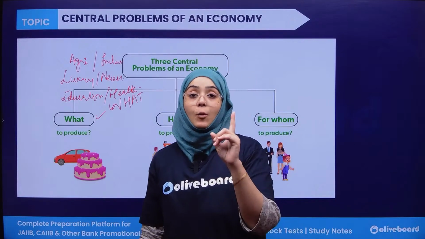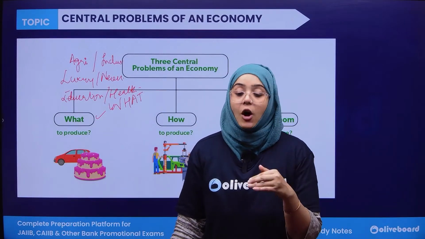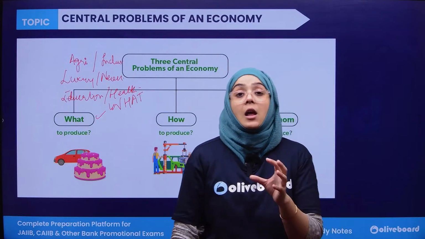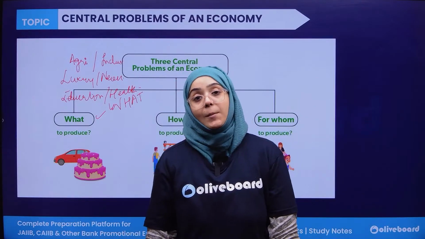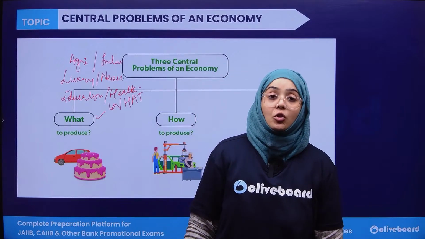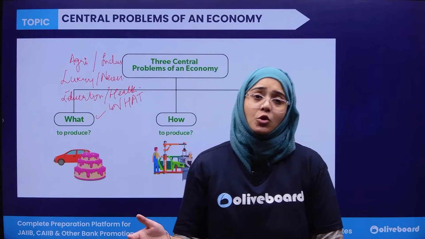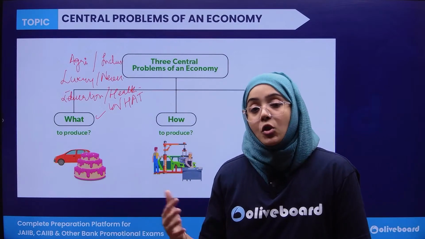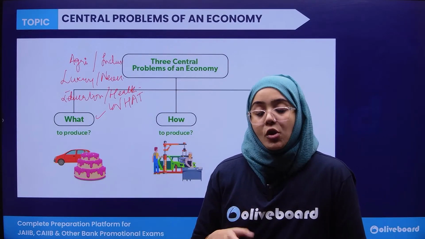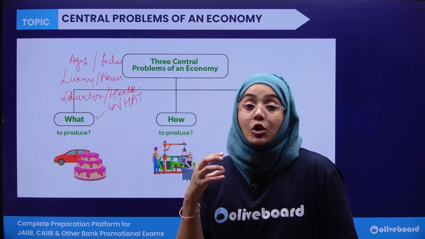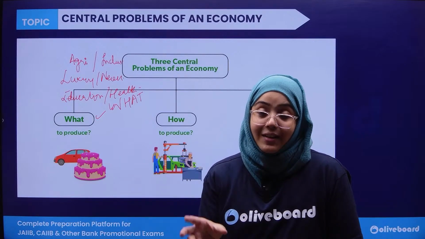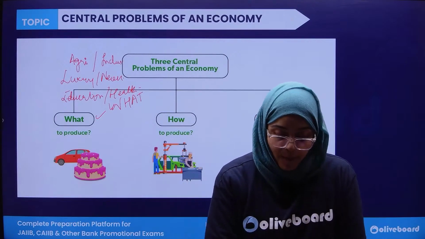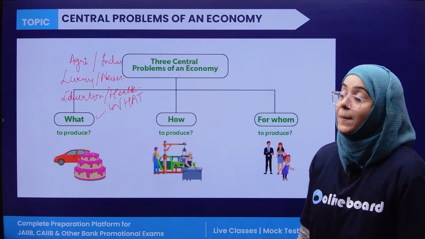So the first problem of economics is what to produce: you have to choose between different options, and that is the very first central problem.